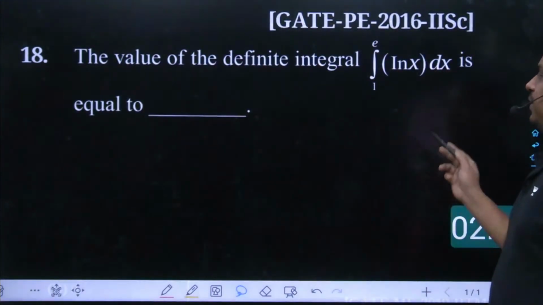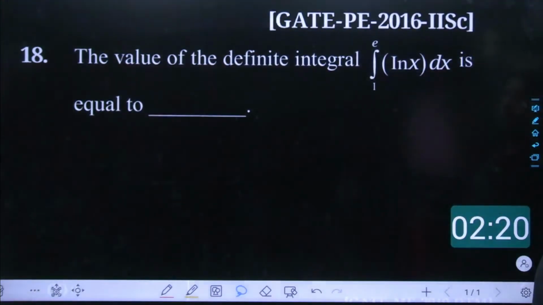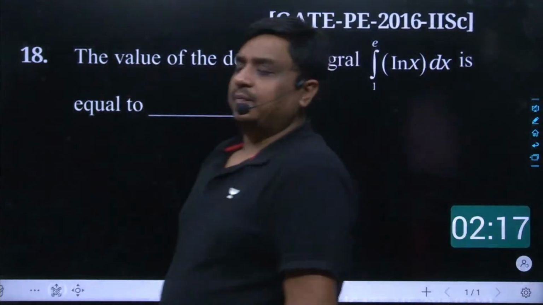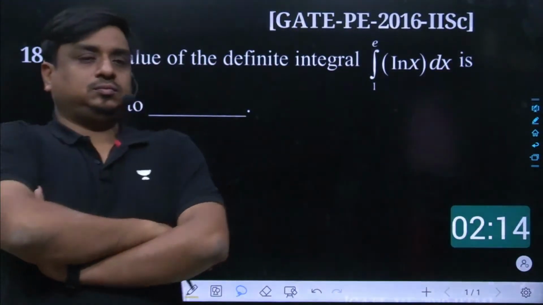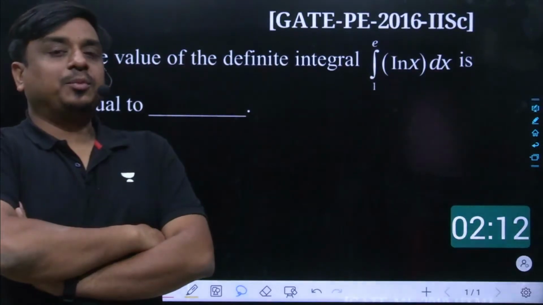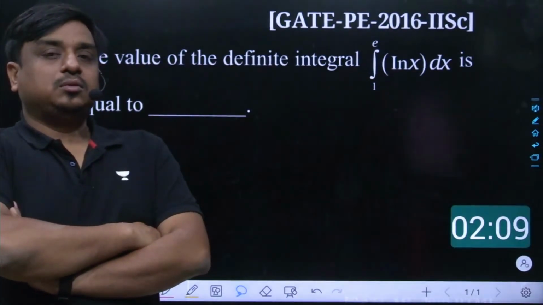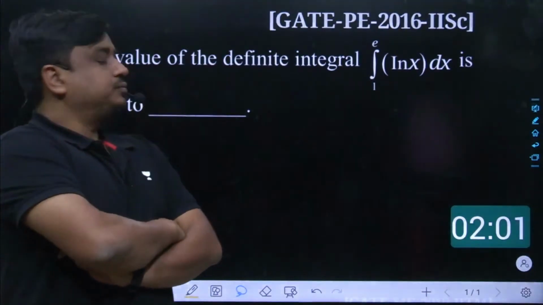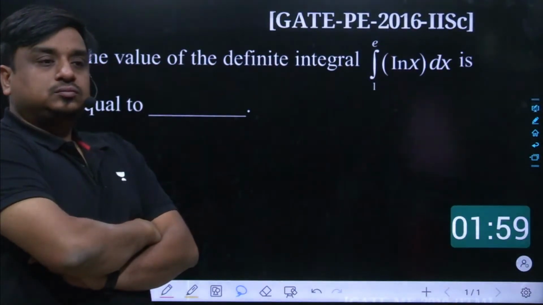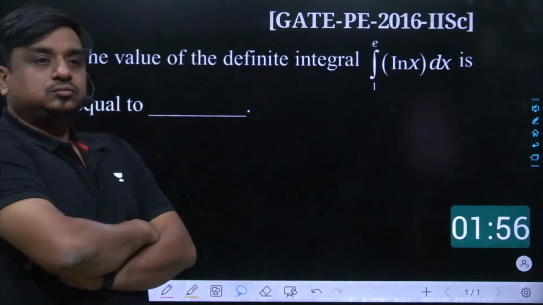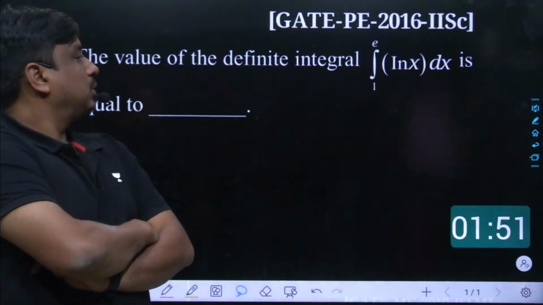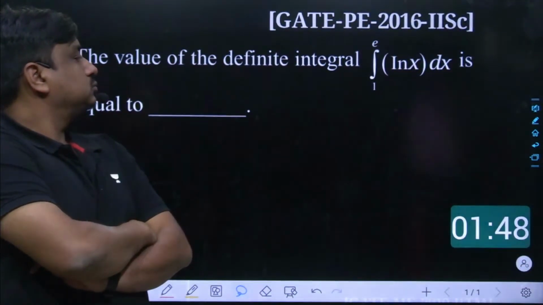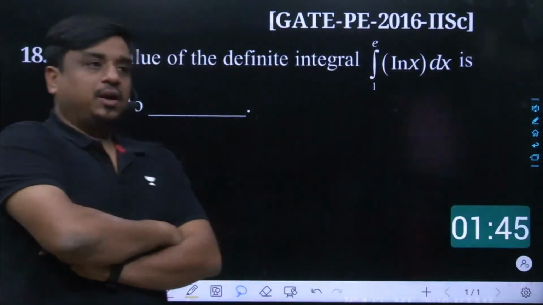The value of the definite integral from 1 to e of ln x dx. Tell me what would be the answer here. I need the answer from each one of you.